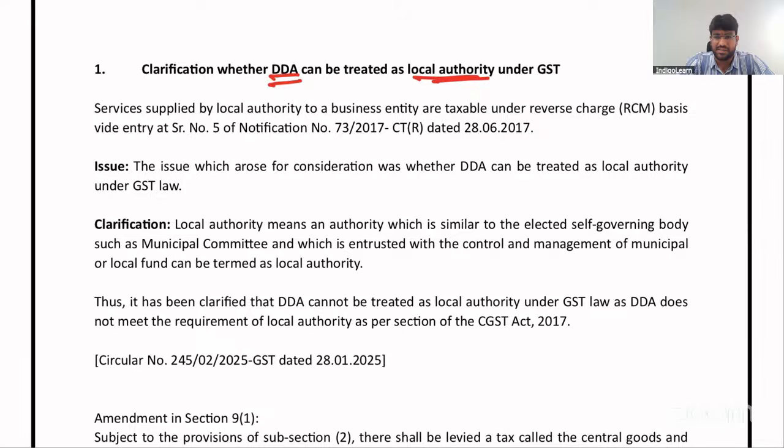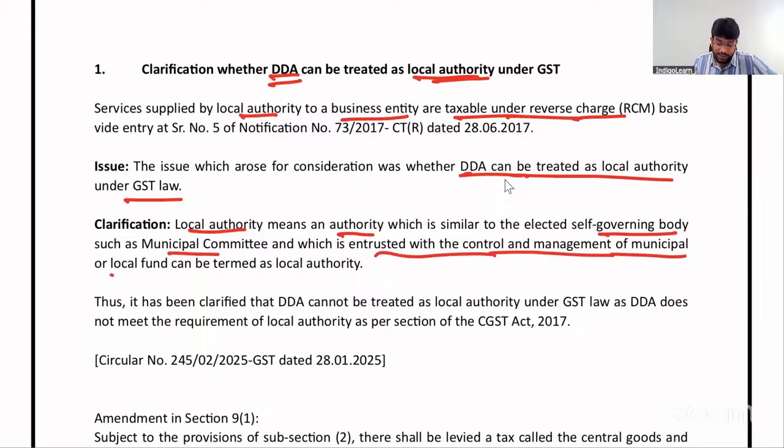Why this is important? Because for a local authority, we have got some good exemptions in the law. That is the reason why we are talking about this DDA, whether it is local authority or not. DDA stands for Delhi Development Authority. Service supplied by local authority to business entity are taxable under RCM. The issue which arose for consideration is whether DDA can be treated as local authority under GST law. Local authority means an authority which is similar to elected self-governing body such as municipal committee, which is entrusted with control and management of municipal or local fund.